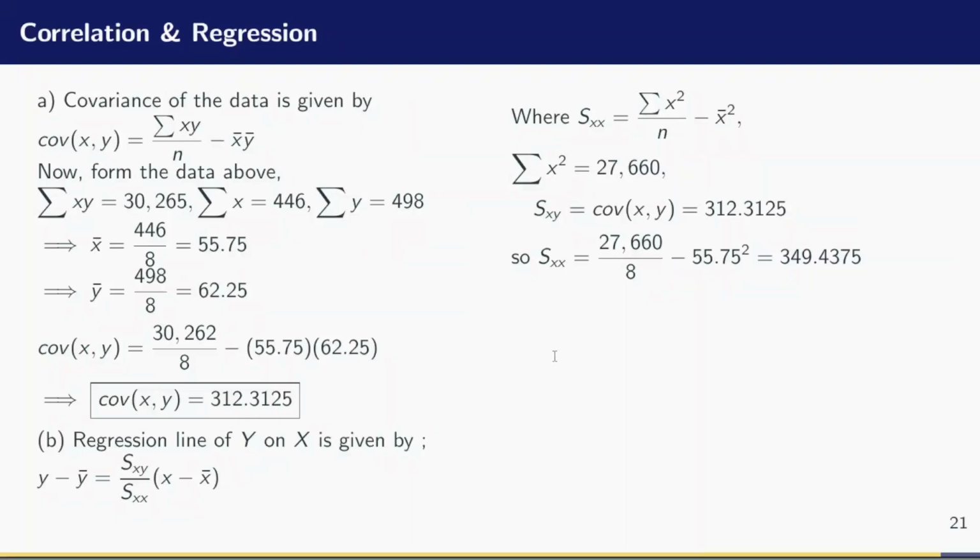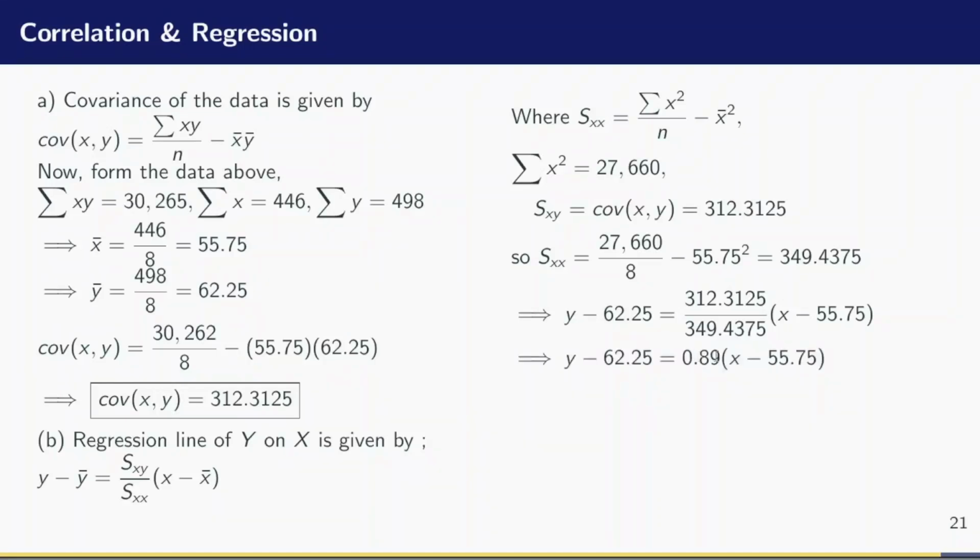Okay, now that we have the values we need, we plug them into the regression line of y on x. We get y minus y bar, and y bar was 62.25, equals the covariance, which was 312.3125, divided by 349.4375, into x minus x bar. Then I can just evaluate this. I'm going to have 0.98.